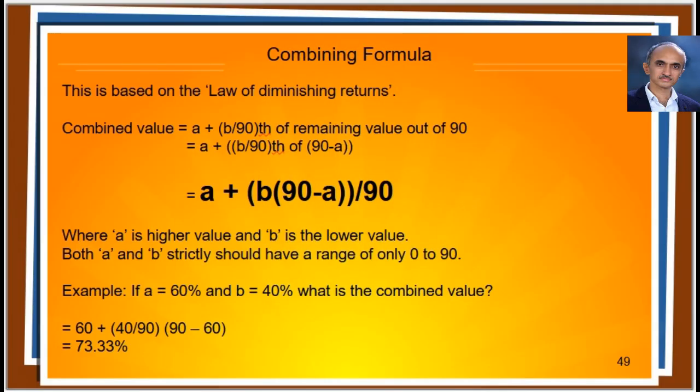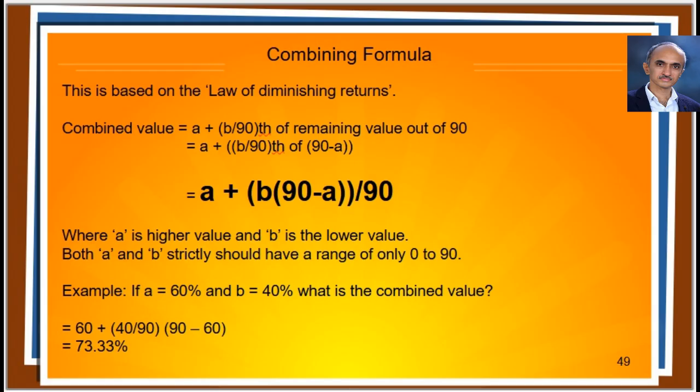This process, which we are calling combining, is totally different from the process of simple addition, which we learnt in primary school. This formula is called the combining formula. It is based on the law of diminishing returns. What it takes are two 90-based values, and what it gives is a 90-based value. The combining formula is a favorite of judges and advocates. In simple terms, it gives the summary value of the two 90-based ratios. It denotes the addition of higher value A to B by 90th of the remaining value in 90.